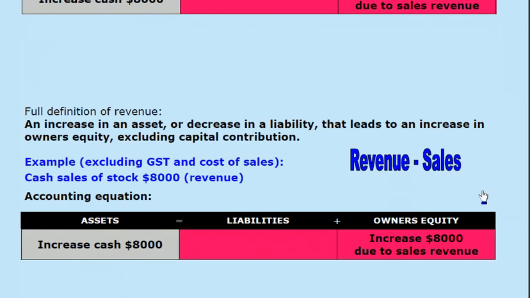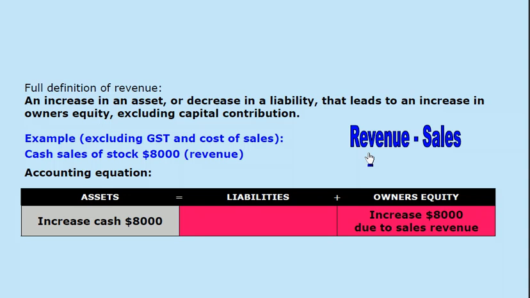Here is a more comprehensive definition of revenue. An increase in an asset or a decrease in a liability that leads to an increase in owner's equity excluding capital contribution. Same example, cash sales of stock $8,000. The business has sold stock for cash to its customers and received $8,000 cash.